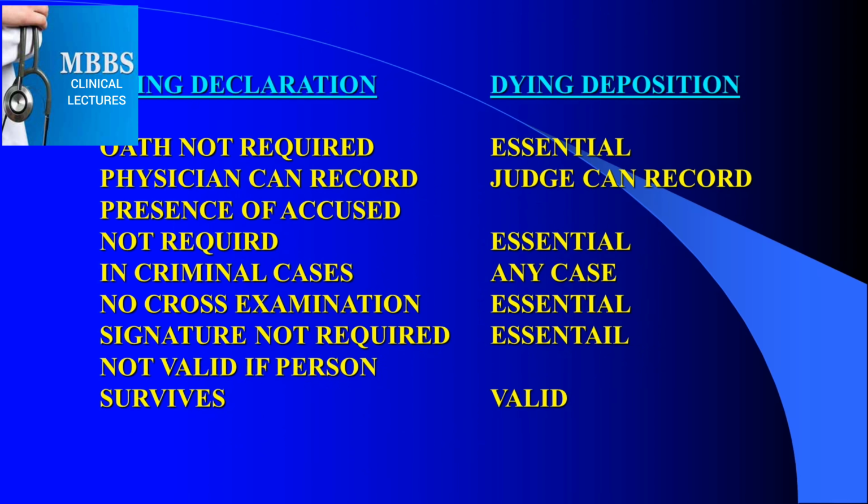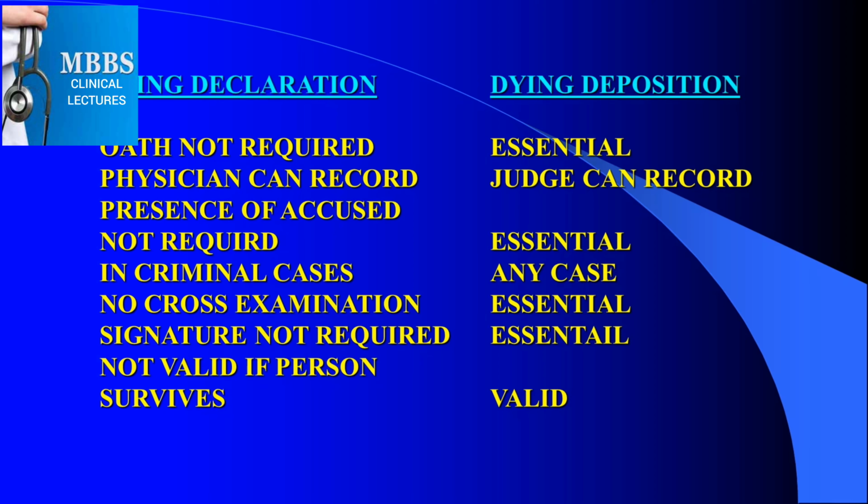So, dying declaration, dying deposition. In this slide there is a mention of the differences between the two. In dying declaration, oath is not required, while in dying deposition the oath is essential. In dying declaration, a physician can record, while in dying deposition a judge records.